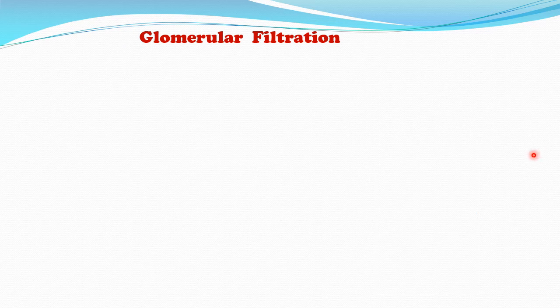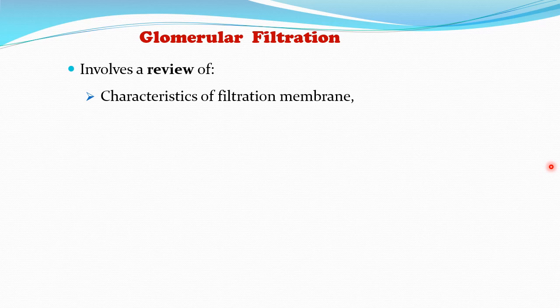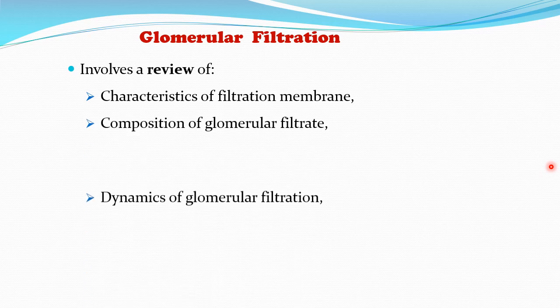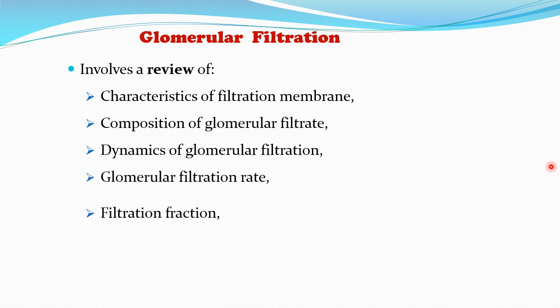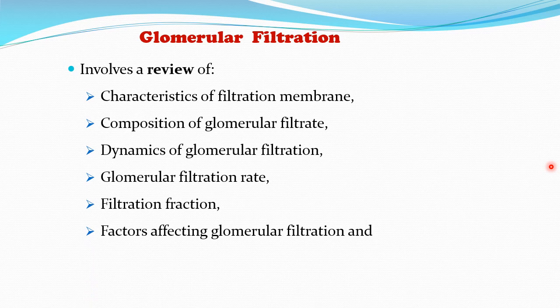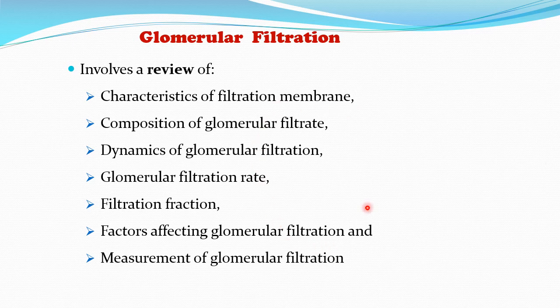Now, understanding of the process of the glomerular filtration involves the review of certain aspects that include the characteristics of the filtration membrane, then composition of the glomerular filtrate, dynamics of the glomerular filtration rate, filtration fraction, factors affecting the glomerular filtration, and finally the measurement of the glomerular filtration. So these are the aspects that we have to look into in this session. So we will discuss them one by one now.